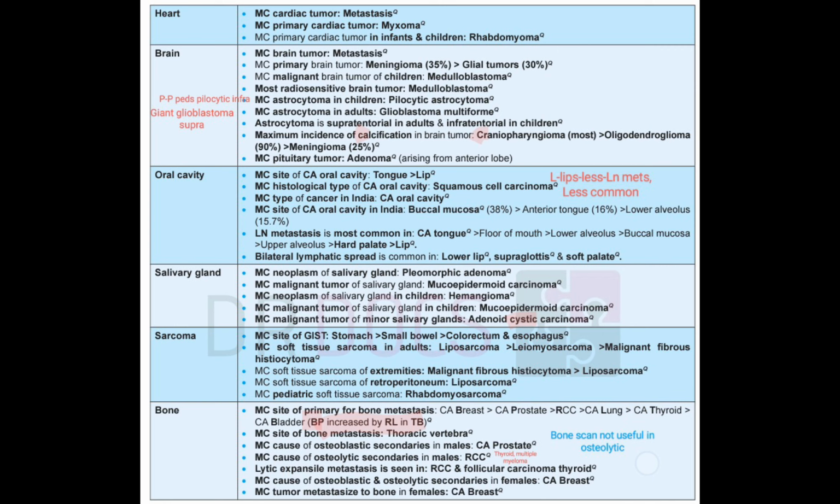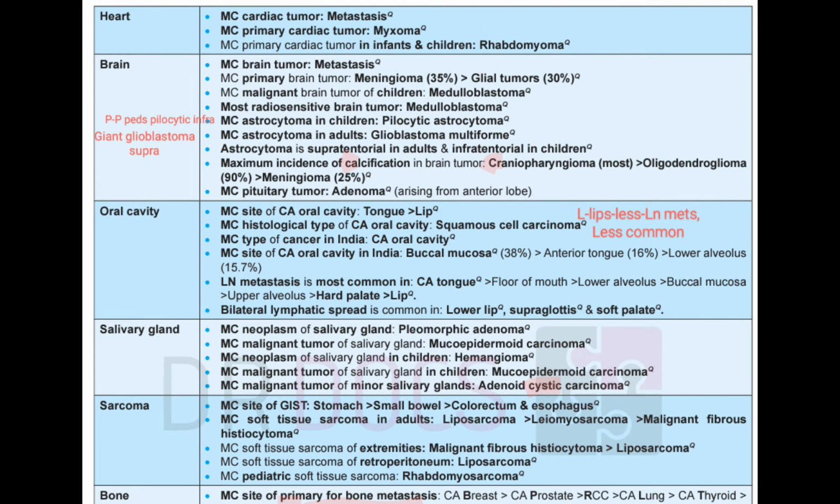Okay. Then the most common primary cardiac tumor is myxoma, and primary cardiac tumor in infants and children, rhabdomyoma. Then in the brain, most common tumor, METs. Most common primary, meningioma. Meninges are involved, outer coverings are involved. Then the glial tumors. And malignant is medulloblastoma. And medulloblastoma is most radiosensitive.